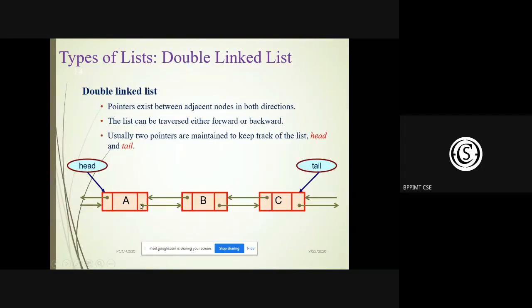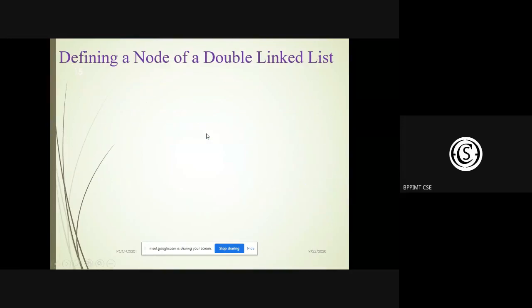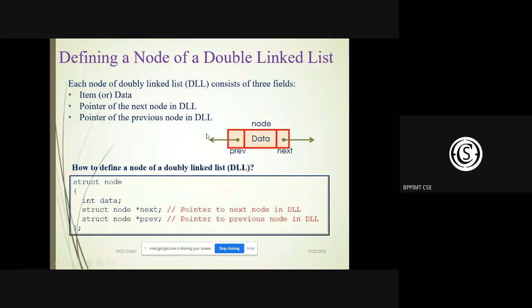One second. I'm now skipping the double linked list.